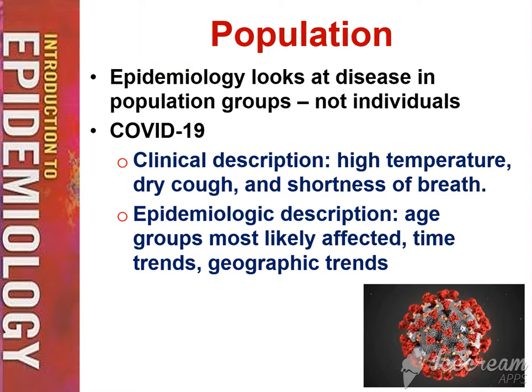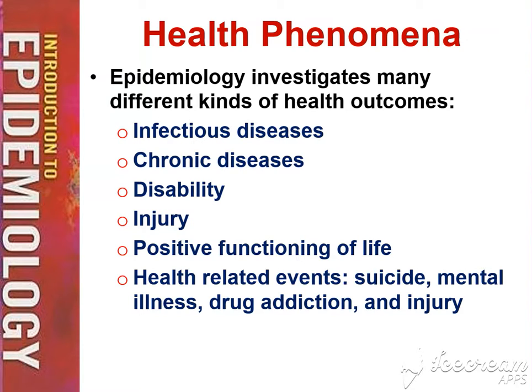So basically, what age groups are most affected. It's going to be the older generations, the older populations versus the younger populations. How long it takes to become affected, and then how fast it's spreading around the world. That's a geographic trend. So that's kind of what they look at through population. And so epidemiology investigates many different kinds of health outcomes: infectious diseases, chronic diseases, disability, injury, positive functioning of life, health-related incidents, so mental instability, drug addiction, and injury.